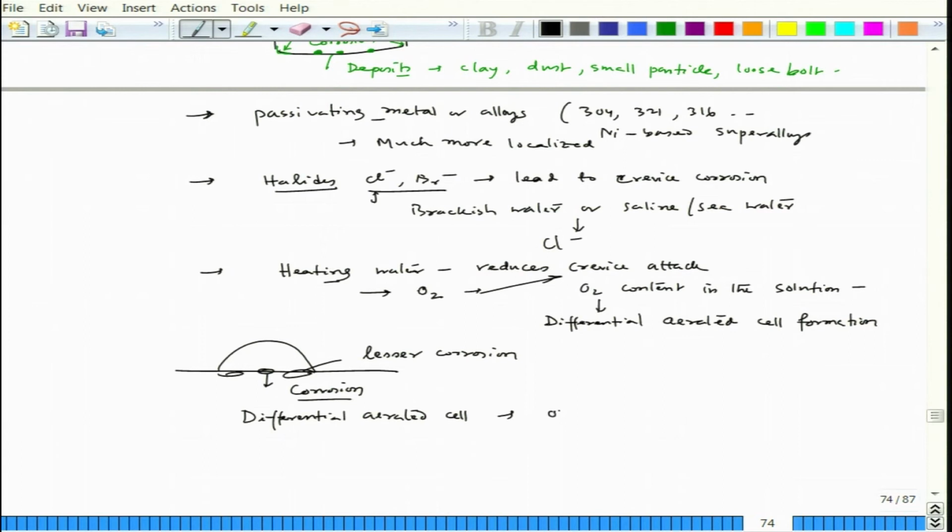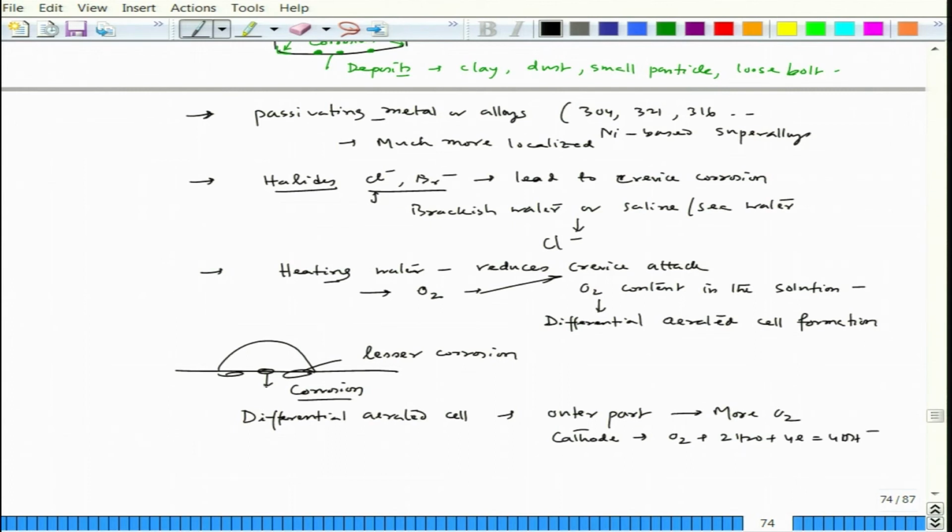Why? The outer part has more oxygen, since it is close to the air. So, that part would act as the cathode, and if it is neutral, this reaction would happen.